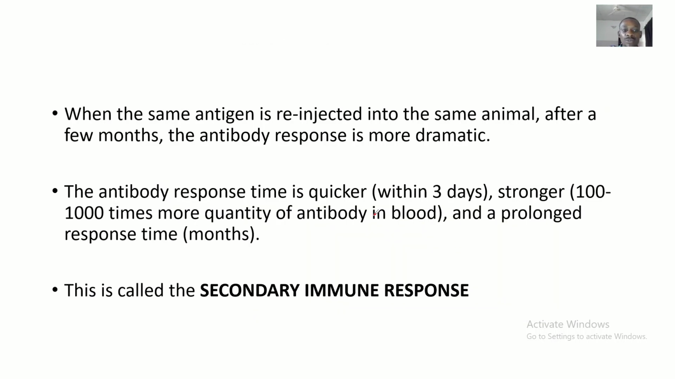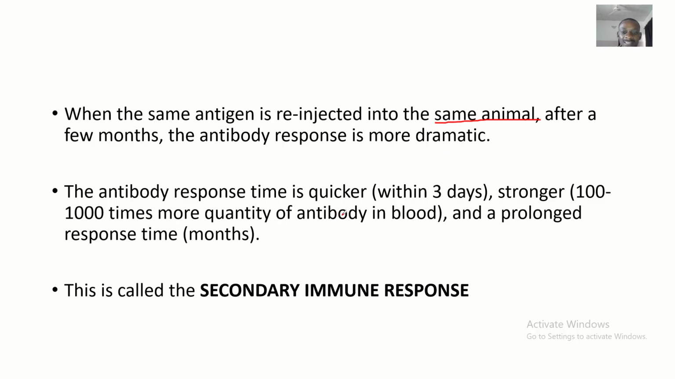All right, so now we'll be talking about the secondary immune response, which is basically the immunologic memory response. So now we say that when the same antigen is re-injected, that's like the second attack to the body. When the same antigen is injected to the same animal a few months after the primary response, the antibody response is more dramatic, more drastic, more increased.